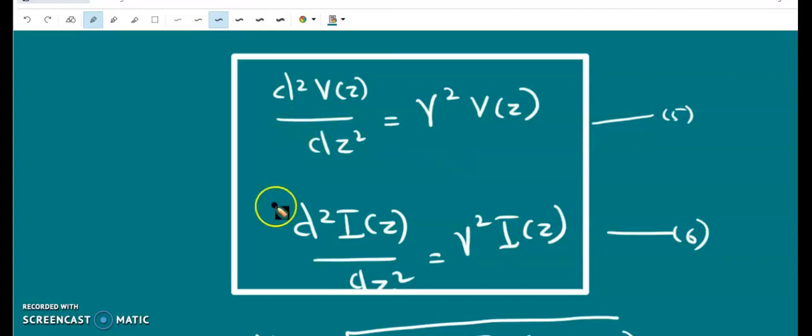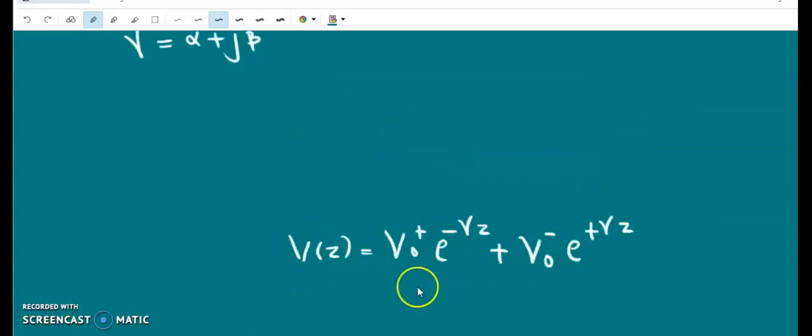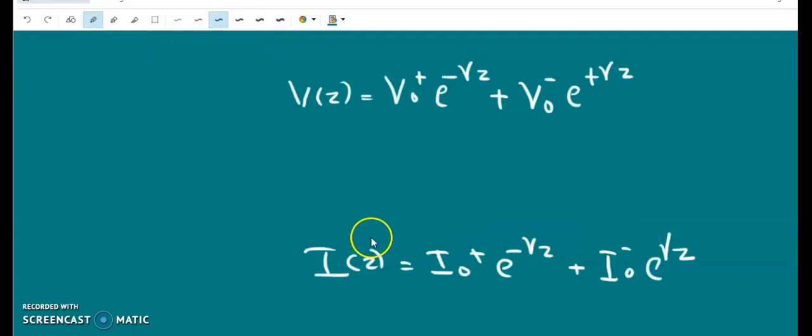So the solution of equation number 5 is given by V of z is equal to V0 plus e to the power minus gamma z plus V0 minus e to the power plus gamma z, where V0 plus and V0 minus are two constants. So it's an ordinary differential equation and the solution is very simple. So similarly, the solution of equation number 6 can be written as I of z is equal to I0 plus e to the power minus gamma z plus I0 minus e to the power gamma z. So here I0 plus and I0 minus are constants.